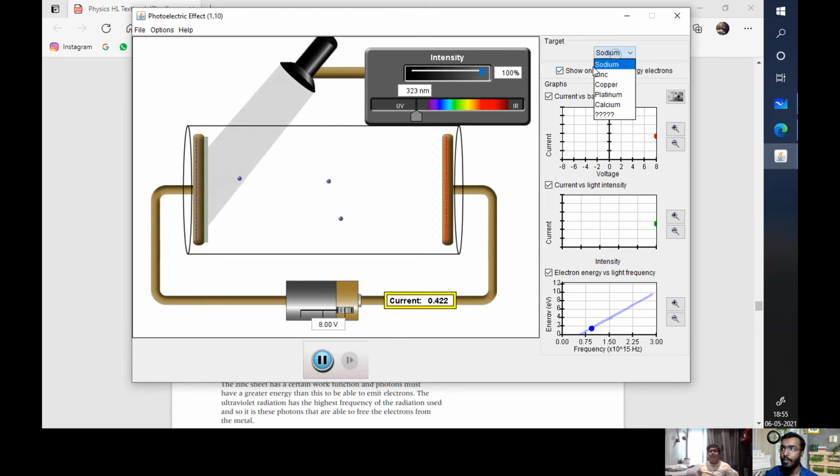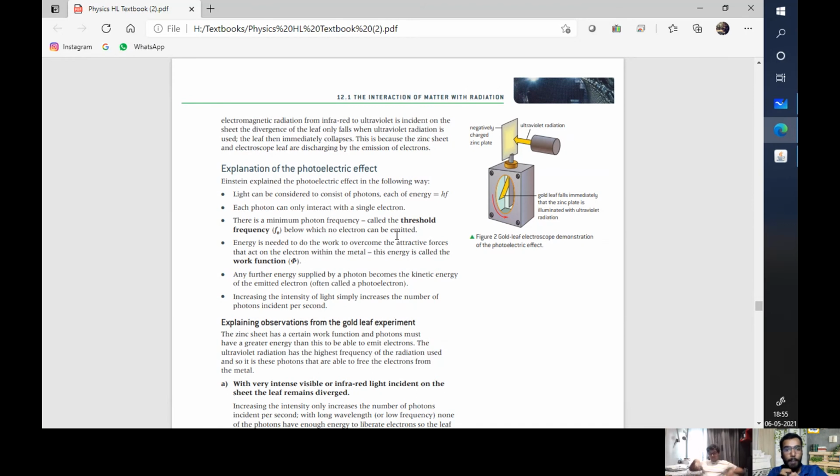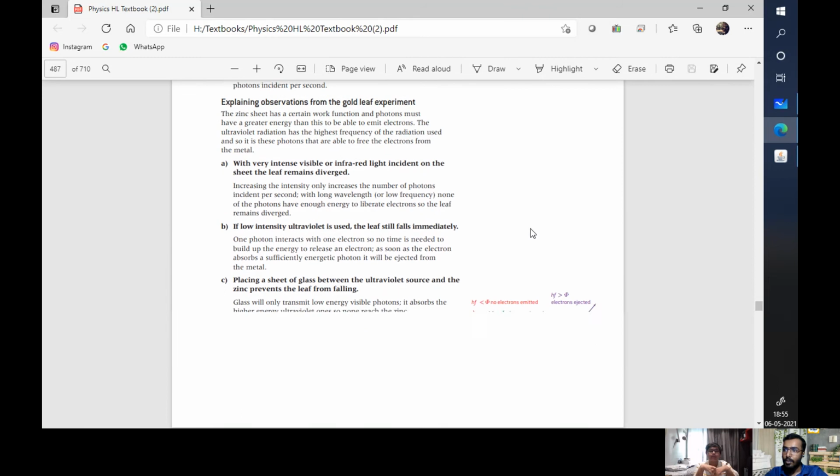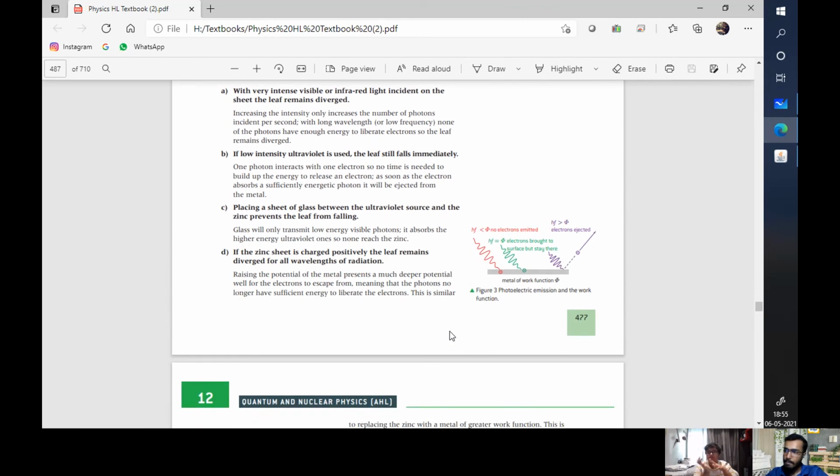Depending on the material, the wavelength requirement can change. So in zinc, at the current wavelength, it's not emitting. At the lower wavelengths, it's emitting. It depends how much. Simple as that. The explanation is also pretty straightforward. Whenever the photon hits above the threshold frequency, work is done. That work is transferred to the electron, and the electron jumps out of the plate, as long as the energy surpasses a threshold.